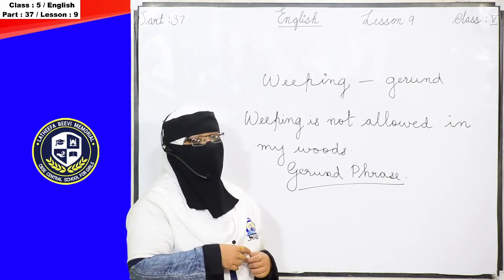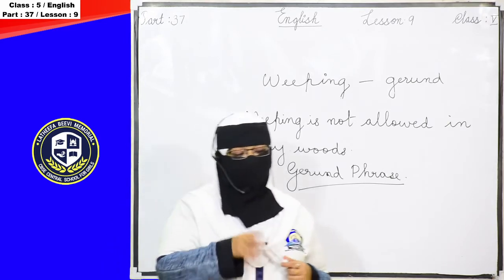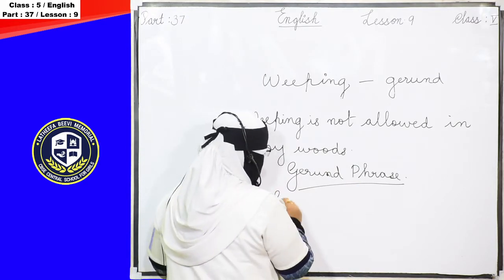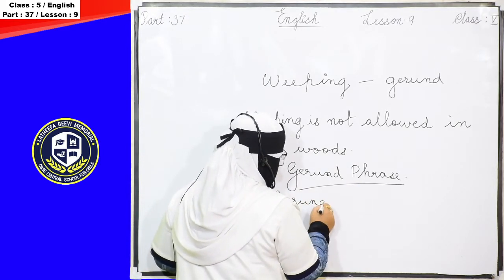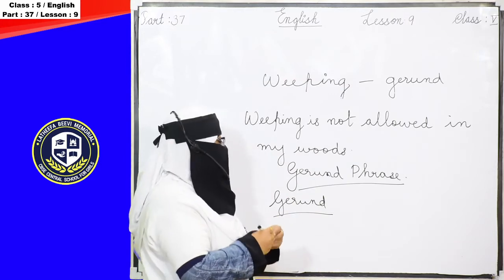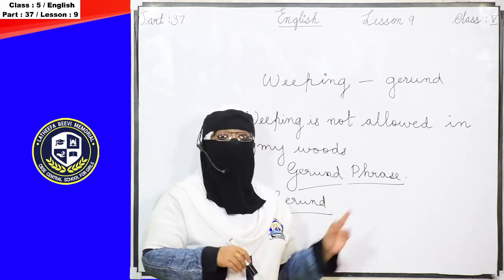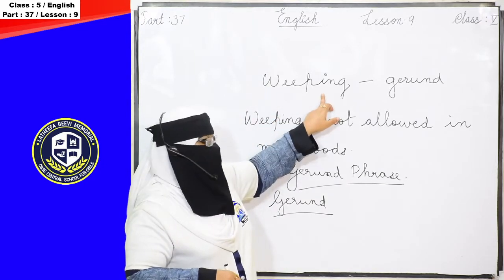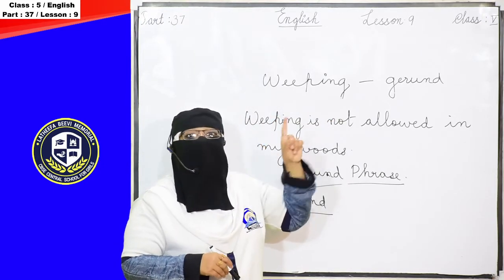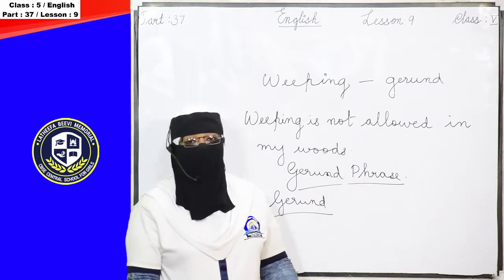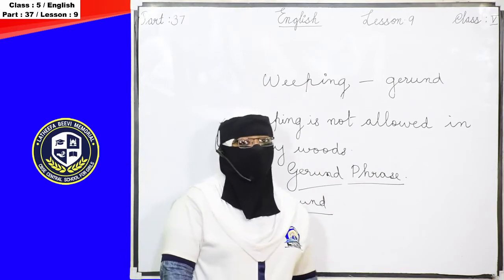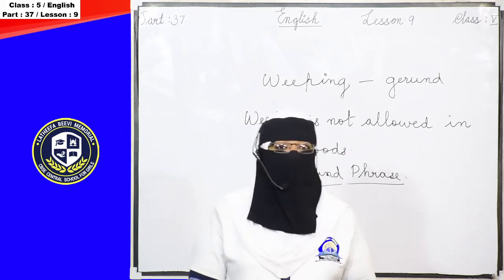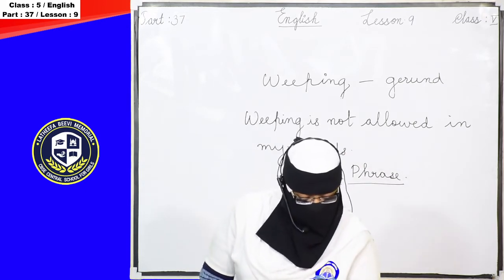A phrase containing a gerund is known as a gerund phrase. And what do you mean by gerund? Gerund means a verb ending with ing used as a noun in a sentence. And when a phrase contains a gerund, it is known as a gerund phrase. Did you get it? Okay, now we can go for the next.